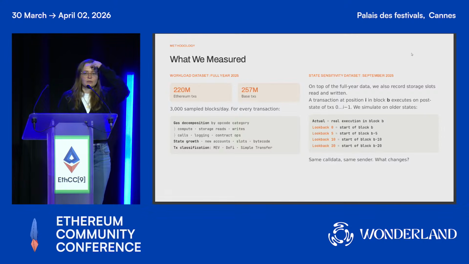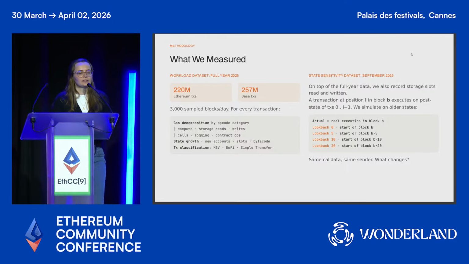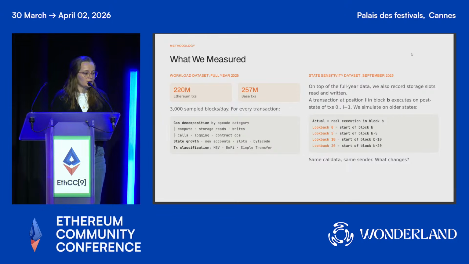For that, we have two data sets. We collect a data set of yearly data from the Ethereum layer 1 and the Base layer 2 to have an example of a high throughput EVM chain. For both of them, we sample 3,000 blocks a day. That gives us around 220 million transactions on Ethereum, and 275 million on Base.